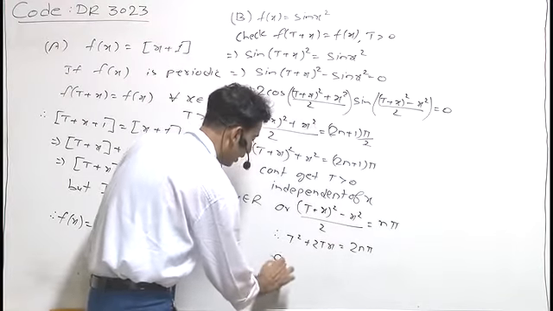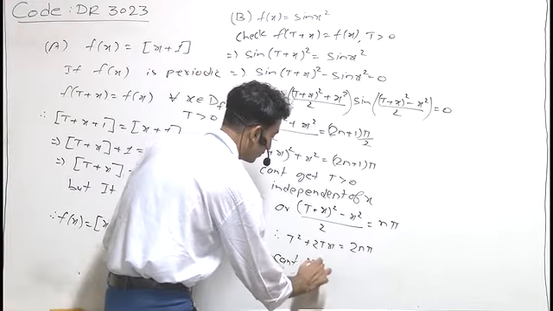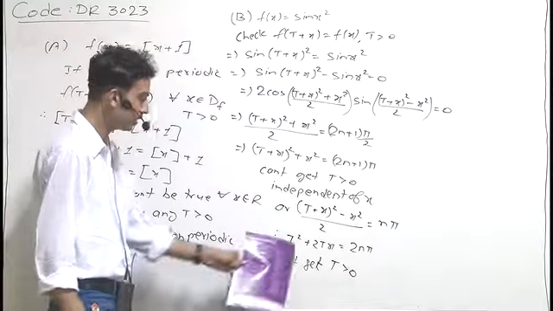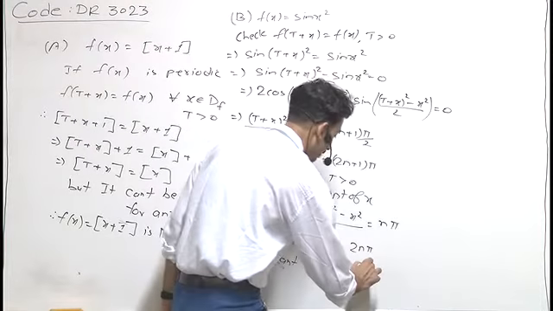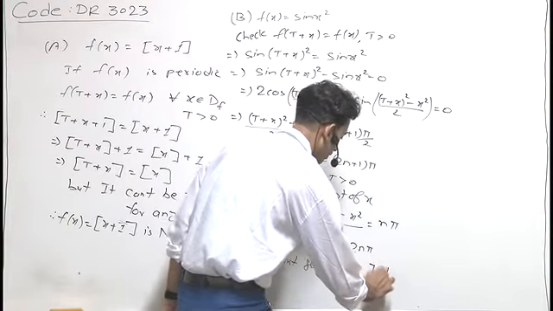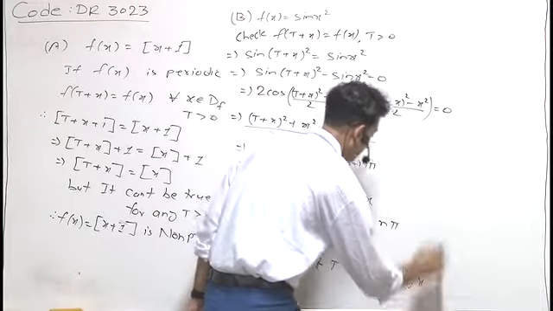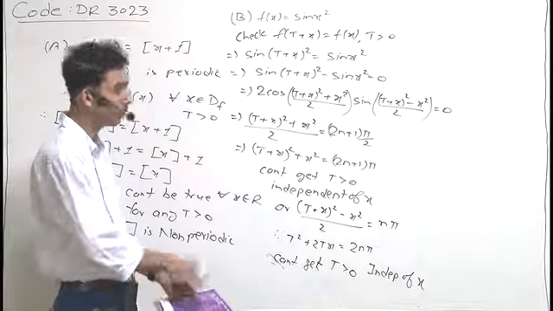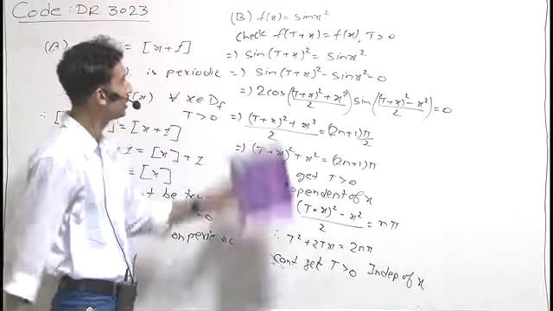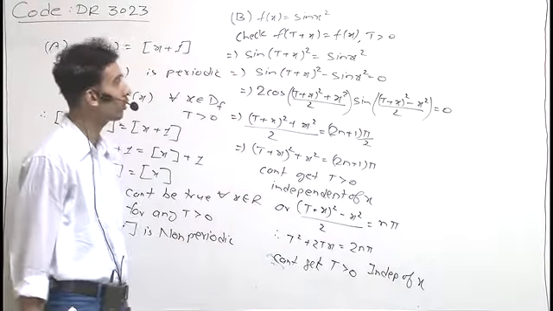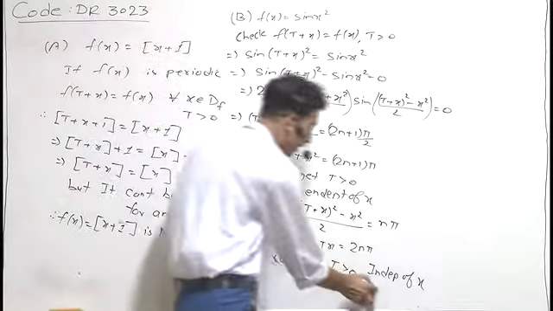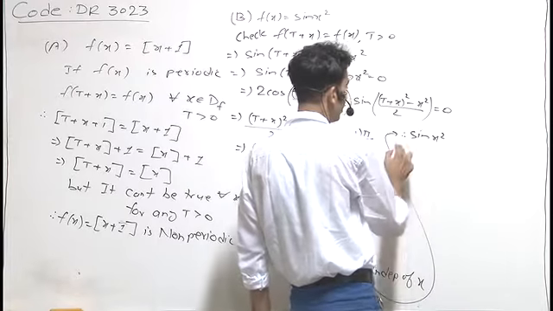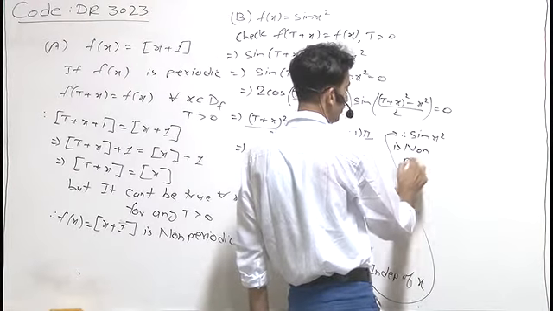Again, we can't get any positive value of t for which this is true, which is independent of x. Therefore, we cannot have a positive value of t for which this relation becomes true for all values of x. Therefore, we can say that sin x² is a non-periodic function.